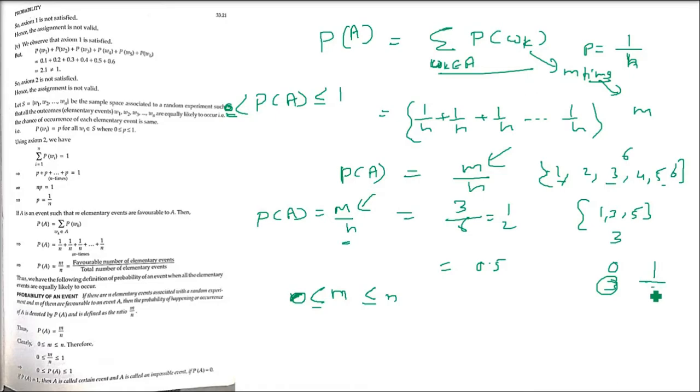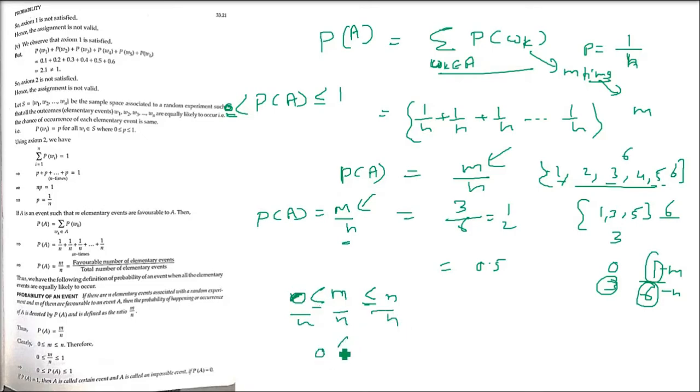And what is the probability of getting a single number? It is 1, it is m. And what is the total number? 6. So the total number will always be greater than or equal to the favorable cases. So m is between 0 and n.